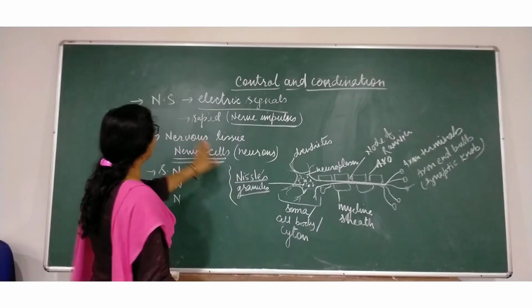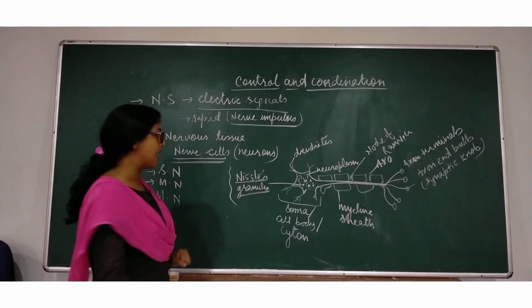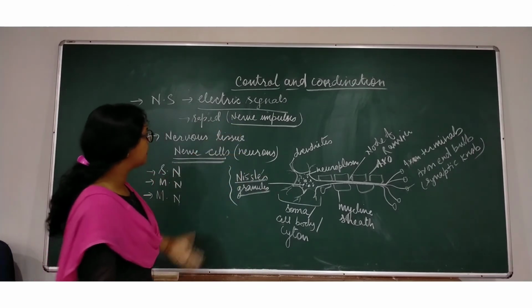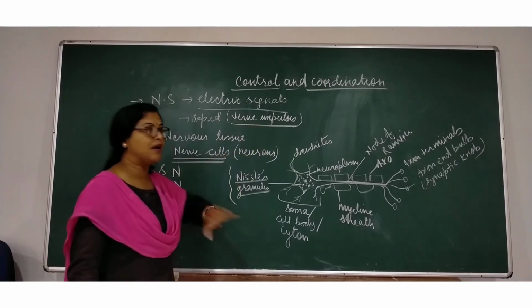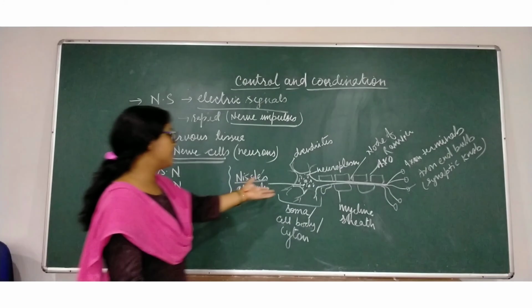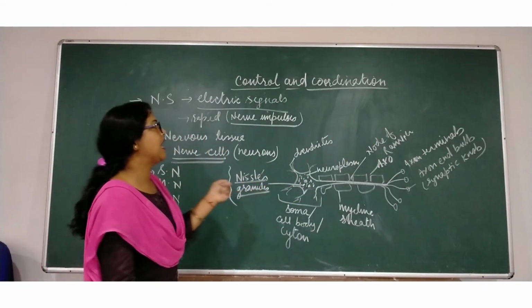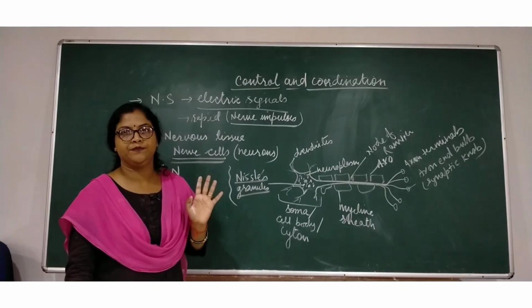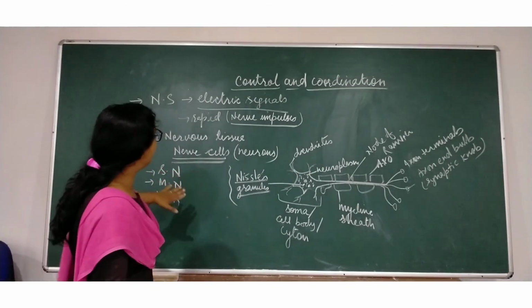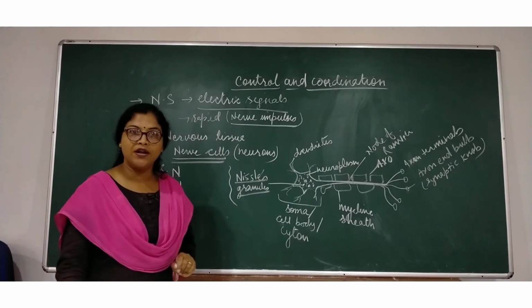As you go through this chapter, impulses, electrical impulses, neurotransmitters, and the structure of neurons will come again and again, so it would become easy for you to understand this whole chapter.